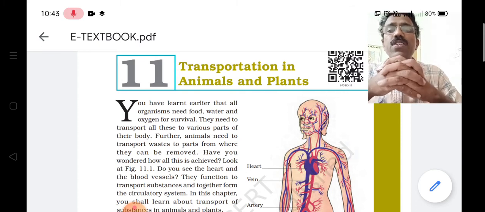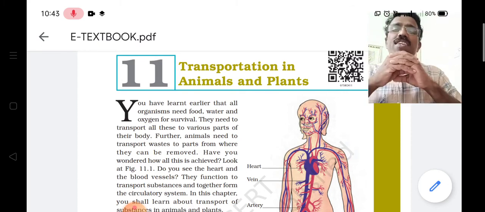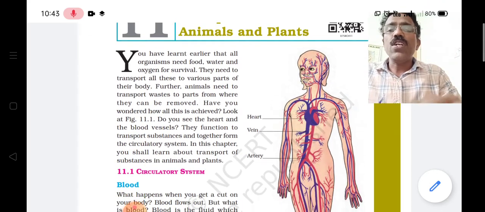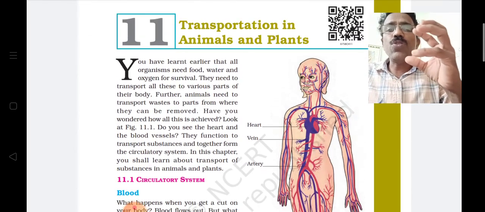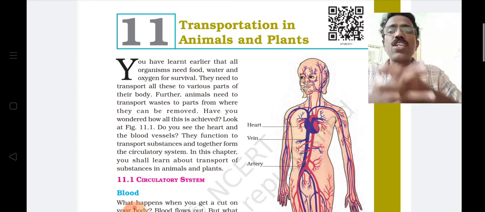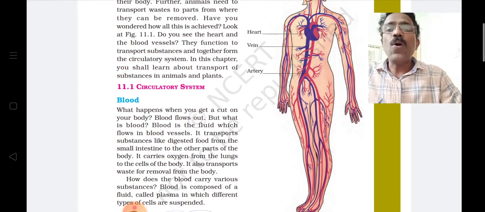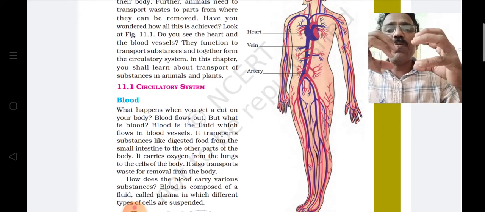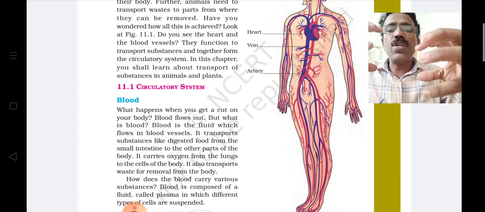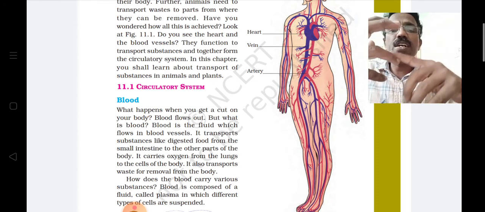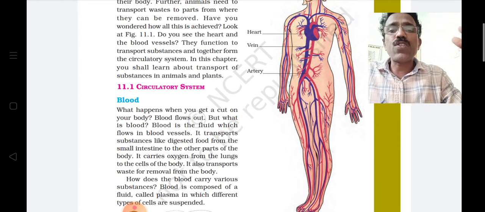First we will discuss the human circulatory system. Through which medium are these materials transported to different parts of the body? Yes, it is the blood. Blood transports different materials, these waste materials as well as the food materials and oxygen, to different parts of our body.